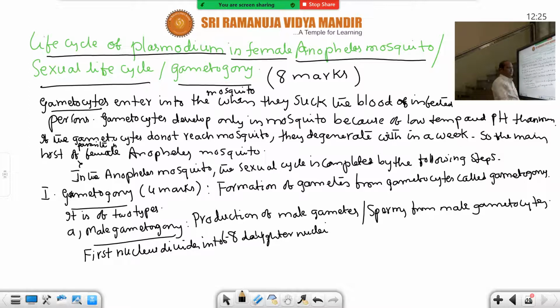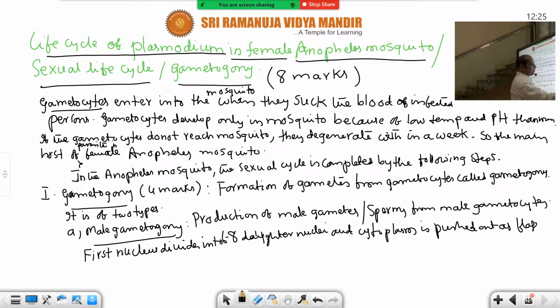Then the cytoplasm is pushed out as flagellar-like structures.